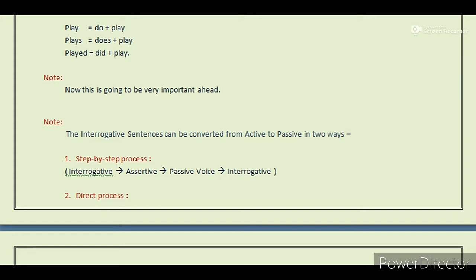Note, the interrogative sentences can be converted from active to passive in two ways. Number 1, a step-by-step process, and number 2, a direct process. In a step-by-step process, first we are given an interrogative sentence to make passive. Now convert this into an assertive one, then convert it into passive, and finally convert the passive sentence into an interrogative one. Now the entire process is done.